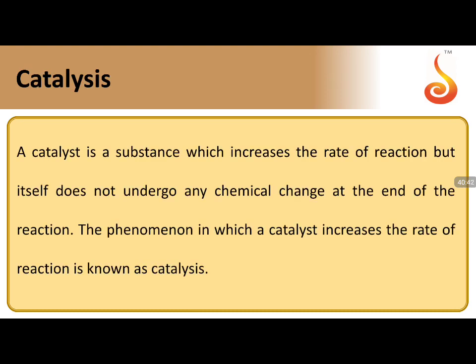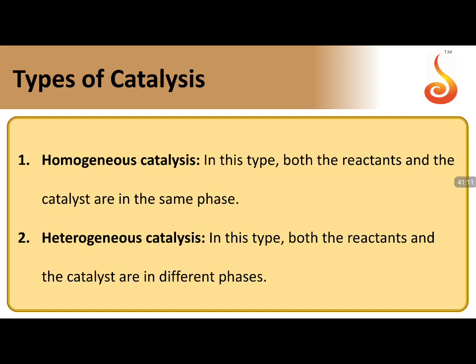Catalysis. What is catalysis? Any chemical reaction carried out in the presence of a catalyst. If a chemical reaction involves a catalyst, then those reactions are called catalysis reactions. A catalyst is a substance which increases the rate but itself does not undergo any chemical change at the end of the reaction. Types of catalysis: we have two types, homogeneous catalysis and heterogeneous catalysis reactions.